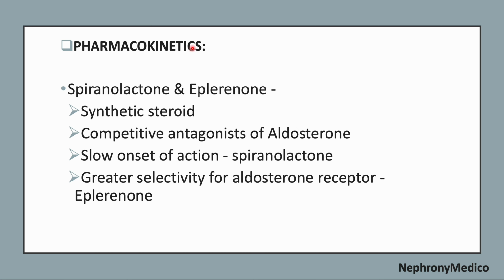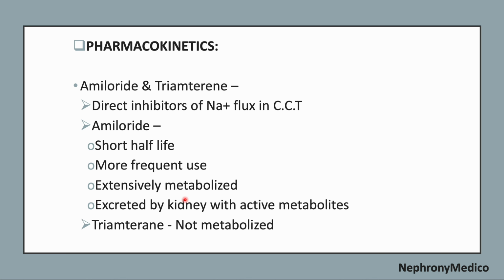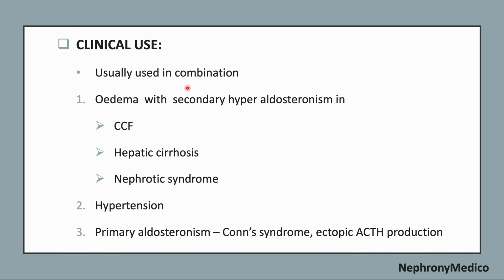Now, pharmacokinetics. Spironolactone and eplerenone are synthetic steroids and competitive antagonists of aldosterone. There is slow onset of action and there is greater selectivity for the aldosterone receptor in the case of eplerenone. Now, amiloride and triamterene. These are direct inhibitors of sodium flux in the CCT, and amiloride has a short half-life and more frequent use, and it is extensively metabolized and excreted by the kidney with active metabolites. Triamterene is not metabolized.